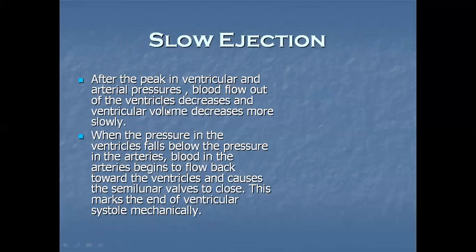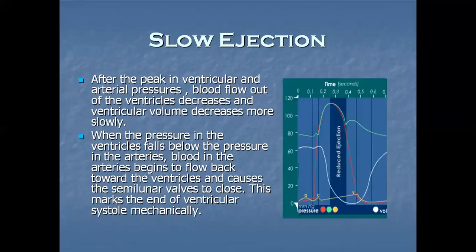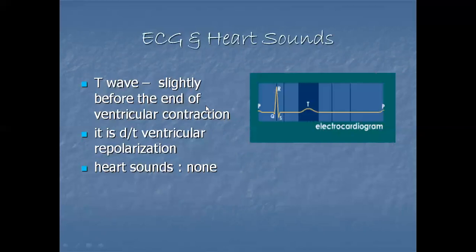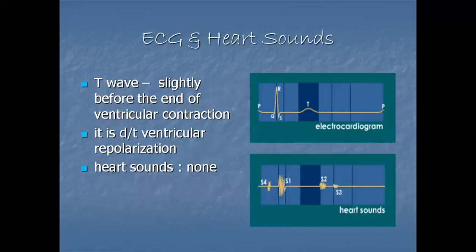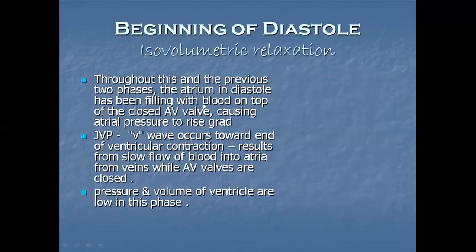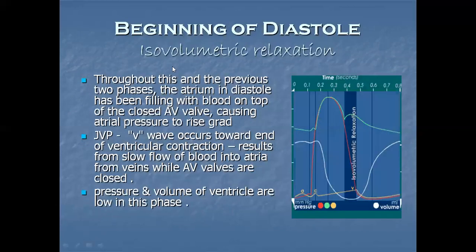After the peak in ventricular and arterial pressures, blood flow out of the ventricles decreases and ventricular volume decreases more slowly. If we talk about ECG and heart sound, the T wave is there slightly before the end of ventricular contraction. It is due to ventricular repolarization, and here no heart sound can be heard. Now we'll talk about the beginning of diastole.